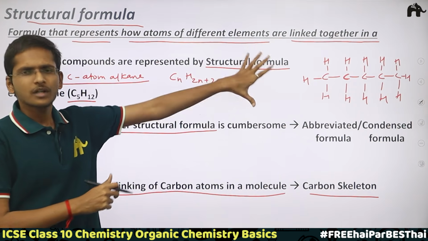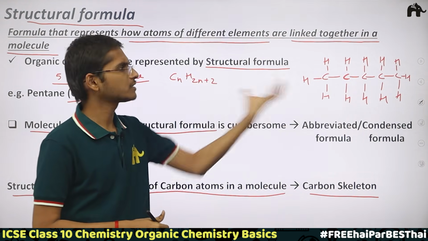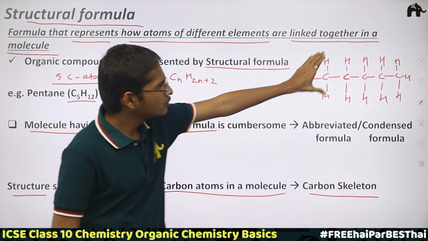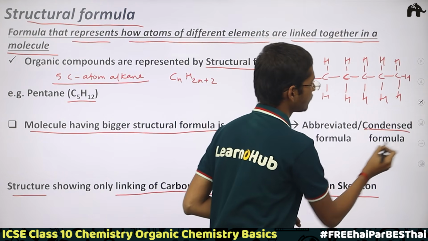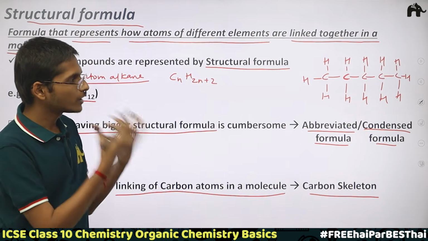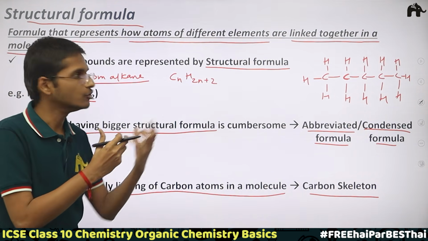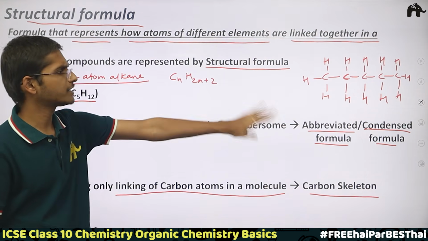So in the same way, in order to see the structural formula in a simpler way, and to understand how the atoms are linked, what we can do is represent it in the form of a condensed formula or abbreviated formula. This type of formula will help us look at the structure and keep it neat and tidy. It would not look like a mess. So how do we write the abbreviated formula or condensed formula?